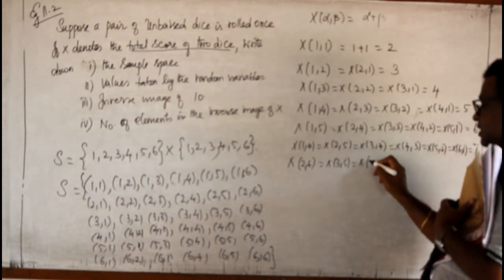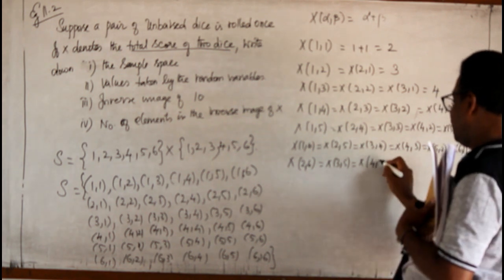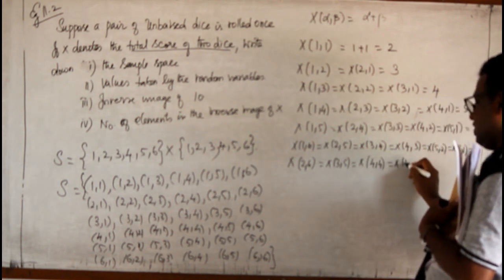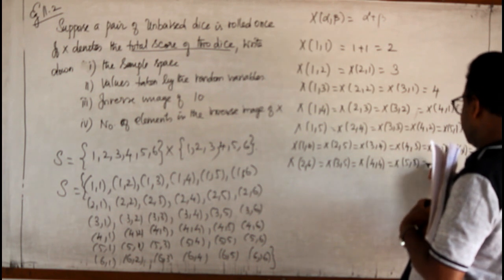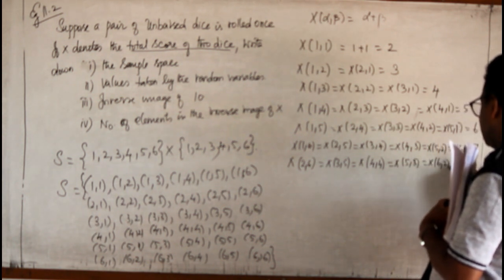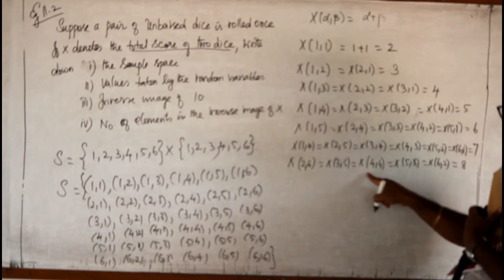X of (3,5) means then (4,4). Then x of (5,3). Then x of (6,2). All give me the sum as 8.